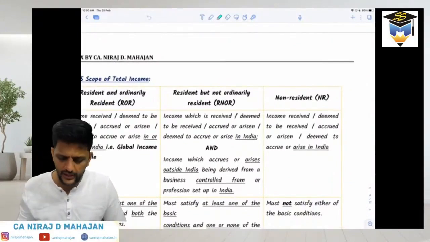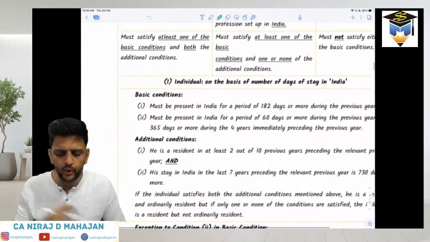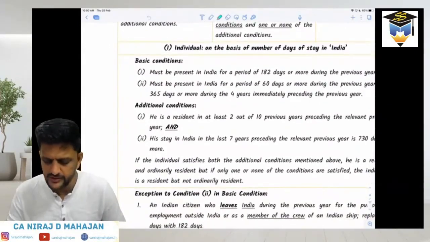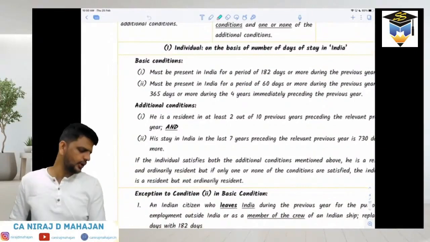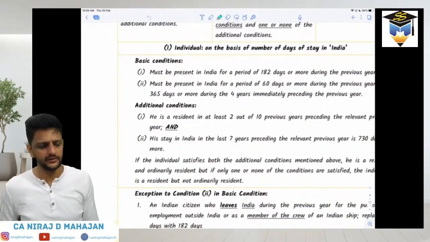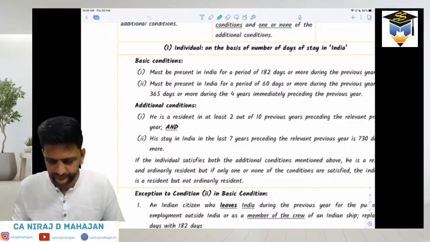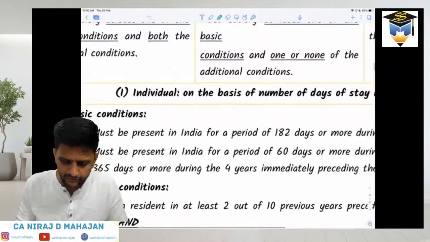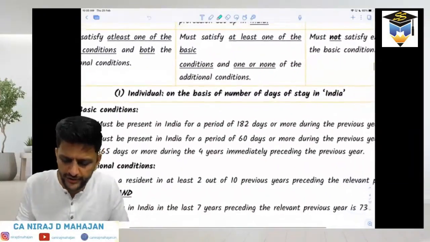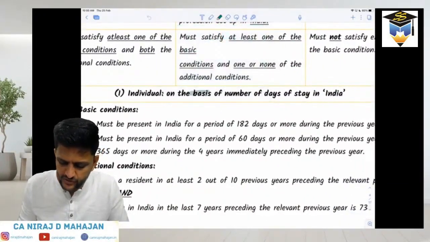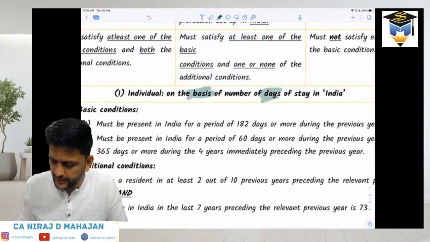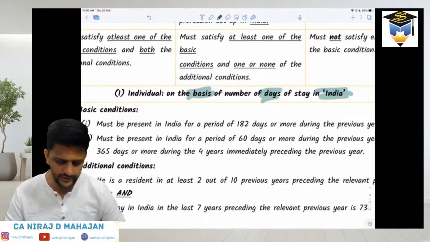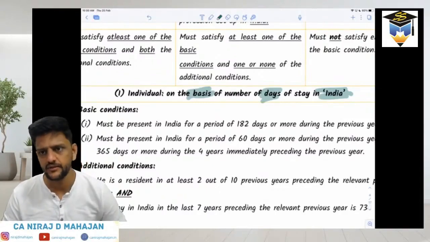Done? Now let us see how to calculate this. Let us see how to calculate whether he is resident or not resident in India. Clear? For an individual, how do we check whether he is resident or not in India? It is on the basis of the number of days of stay in India. And just now we have seen the definition of the word India. Number of days of stay in India.